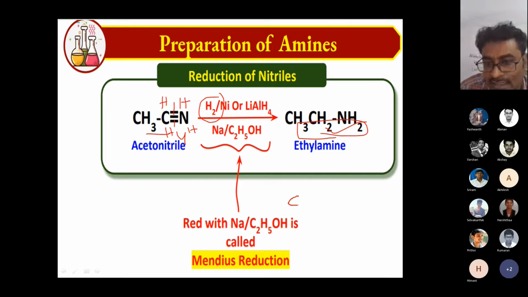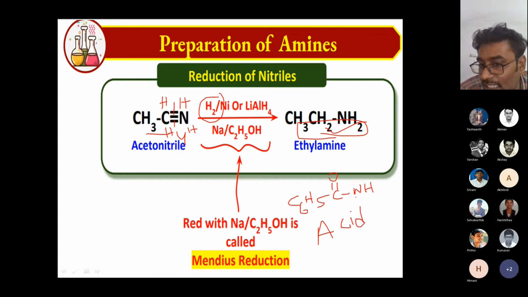Last class, a student asked a question about C6H5 C double bond O NH. Remember, acids have the highest priority, so amines have the least priority. Take benzamide. It is called benzamide. Suppose a methyl group is there; then N-methyl benzamide is the IUPAC name. Amines have less priority than the acid functional group.